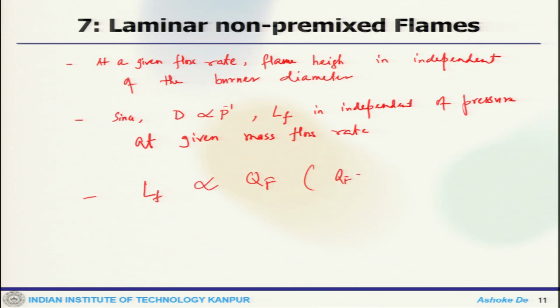So, QF is the volume flow rate of fuel. So, that is what this F stands for.